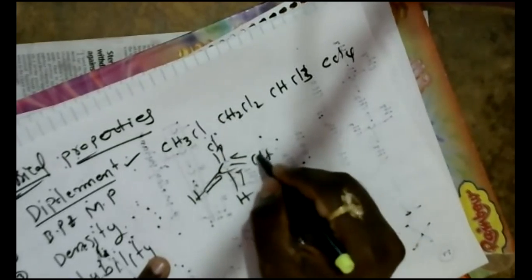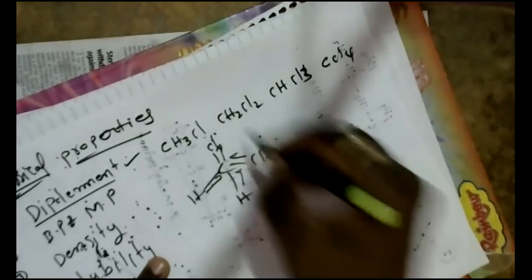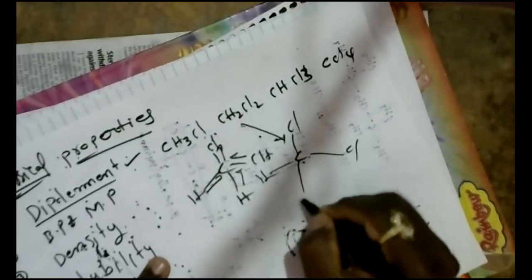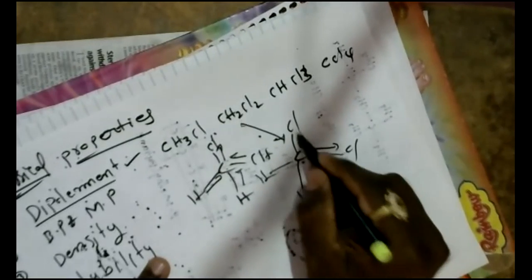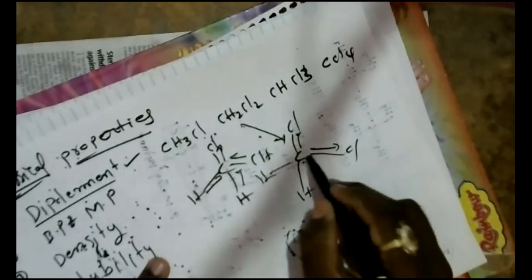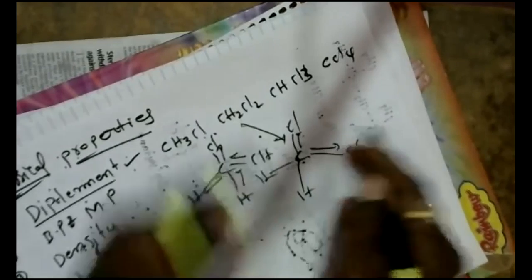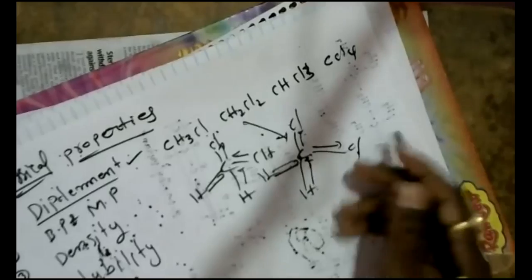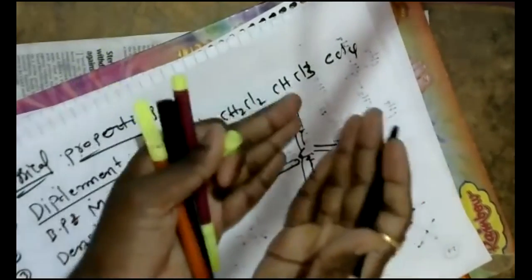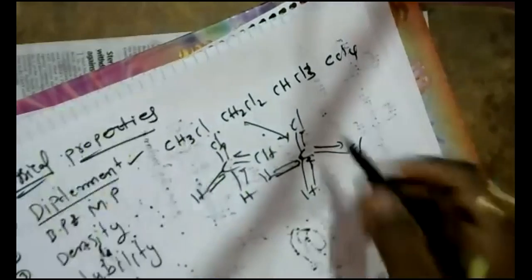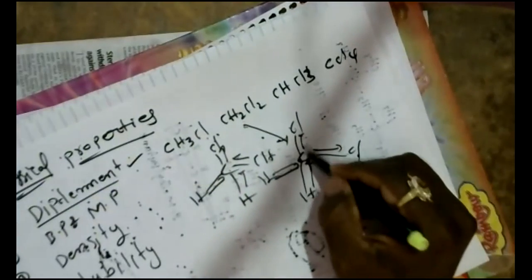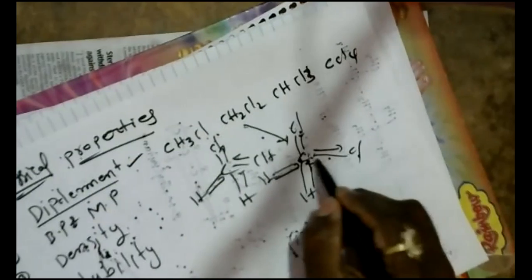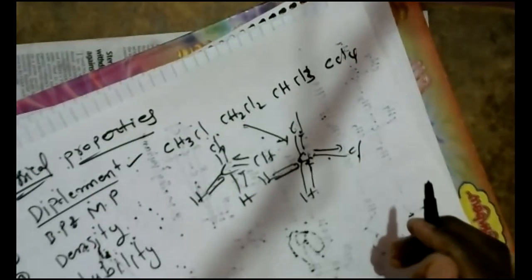Now suppose you take another structure with 2 chlorines: here Cl, here Cl, and remaining 2 hydrogens. The moments of the C-Cl bonds are in different directions, so the dipole moment is partly cancelled and decreases a little, because the two are in opposite directions.